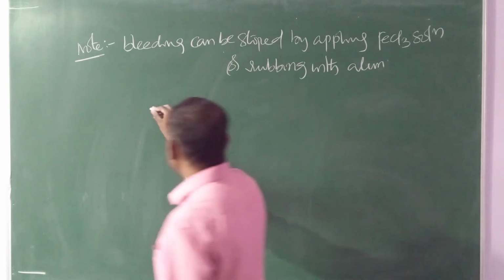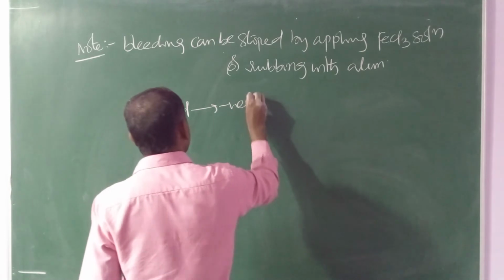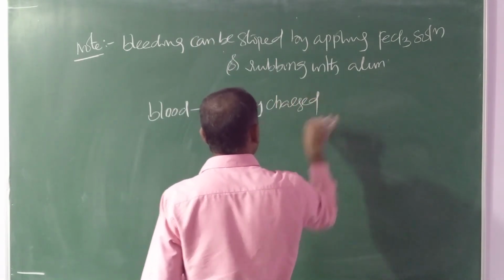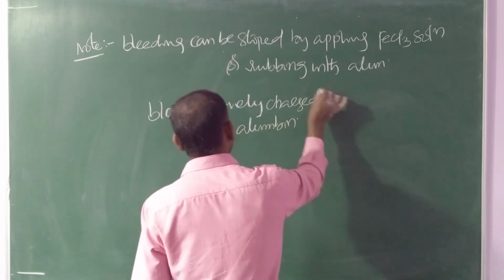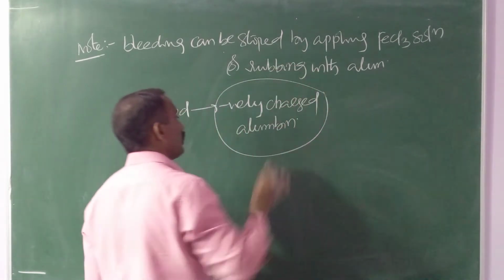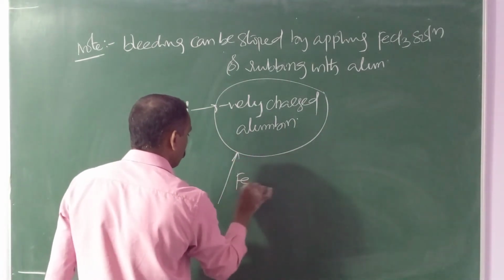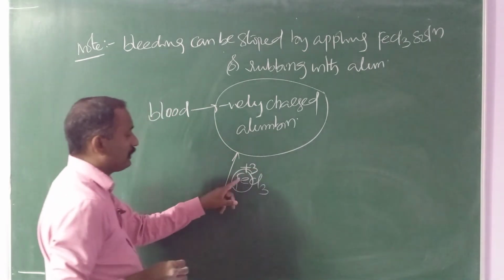Why? In the blood, negatively charged albumin is present. By applying ferric chloride, the iron carries positive charge, Fe+3.